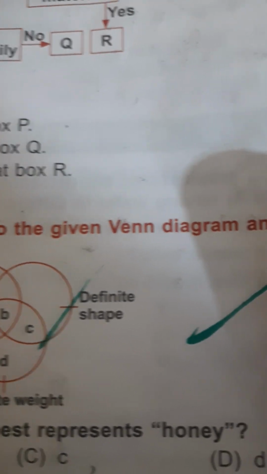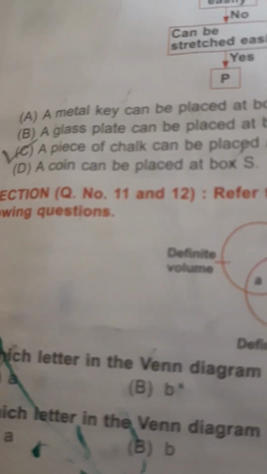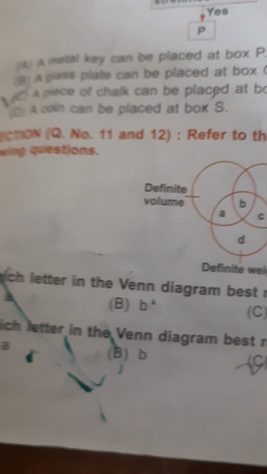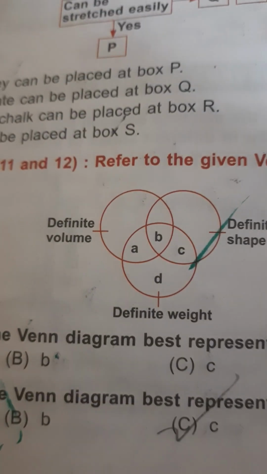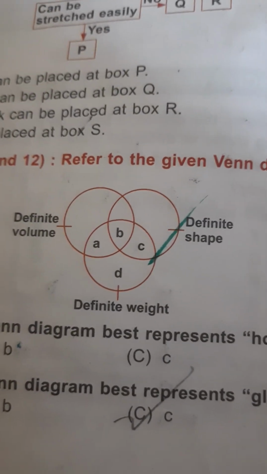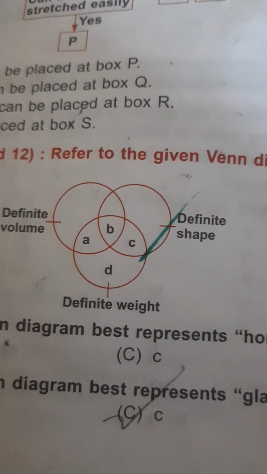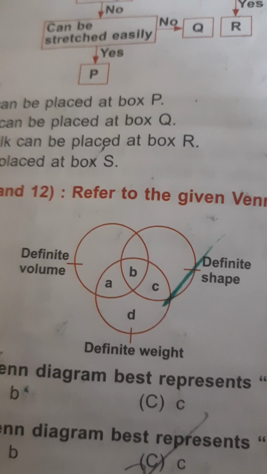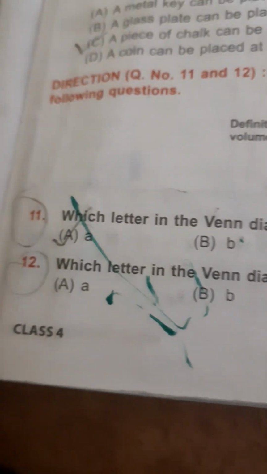So direction 11 to 12. Refer to the given Venn diagram and answer the following questions. Definite volume. Which letter in the Venn diagram best represents honey? So honey has definite volume and definite weight, but honey does not have definite shape. So the correct option will be A. So the correct option is option A.